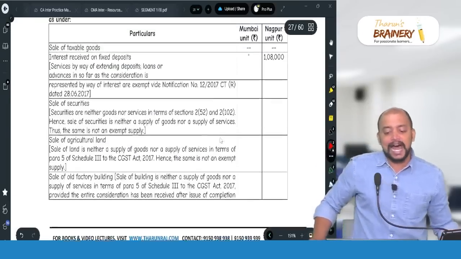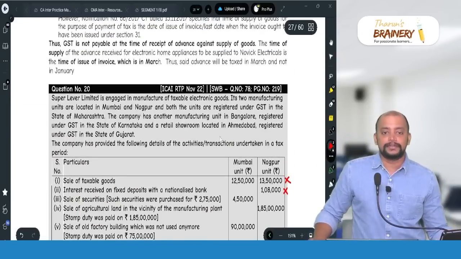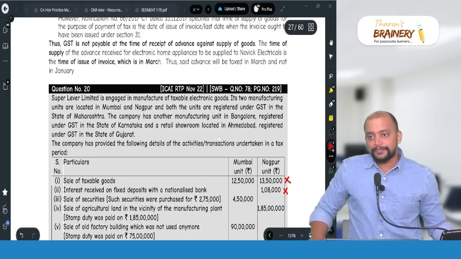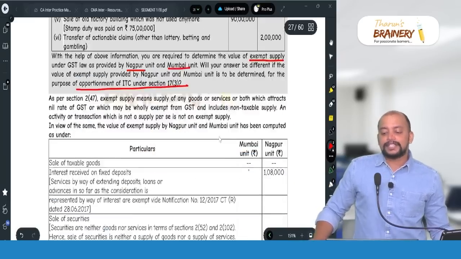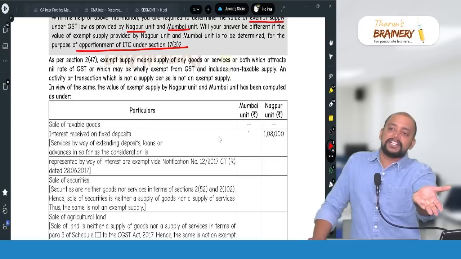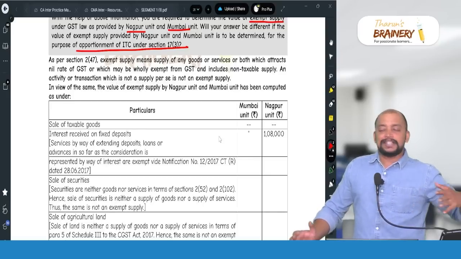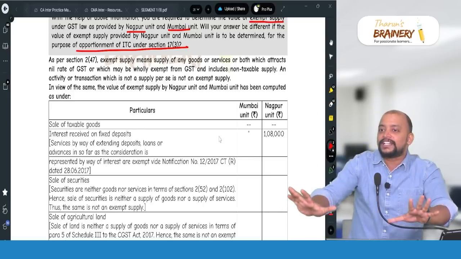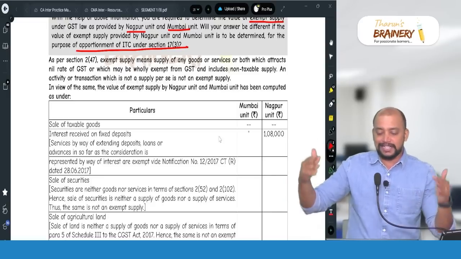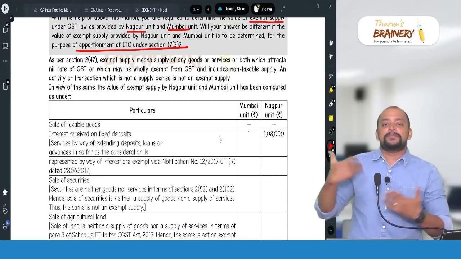So this is RTP November 22. RTP November 22 question, not asked in exam. This is mainly to distinguish between the meaning of exempted supply for payment of GST and for availment of ITC. In detail I gave one table, 10 points, for payment of GST and for availment of ITC. So this question is coined based on that.